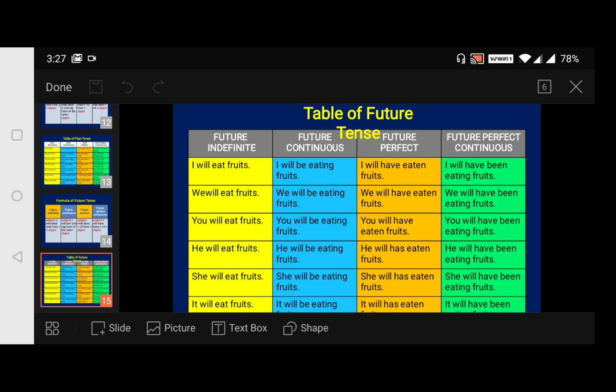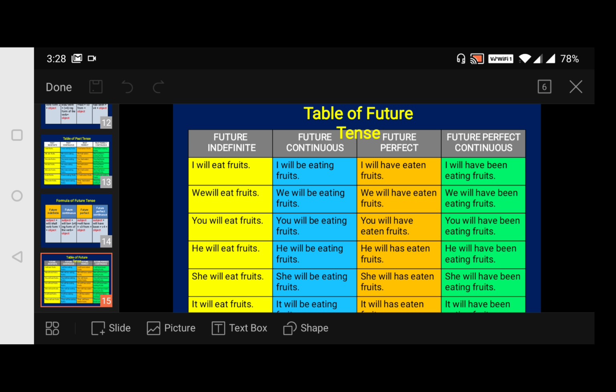I will, future action: I will eat fruits. Then future continuous: I'll be eating fruits. Then future perfect: I will have, because with "I" we have to use "have". I will have eaten, for perfect. I will have eaten fruits.